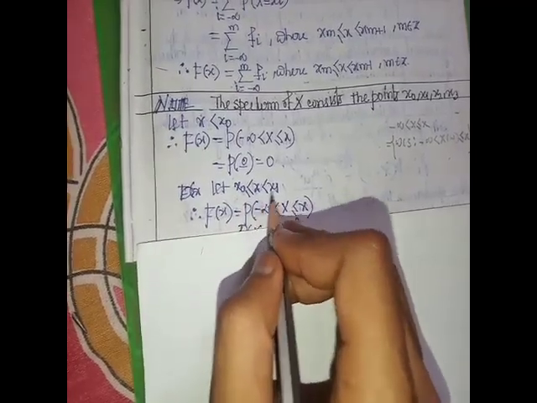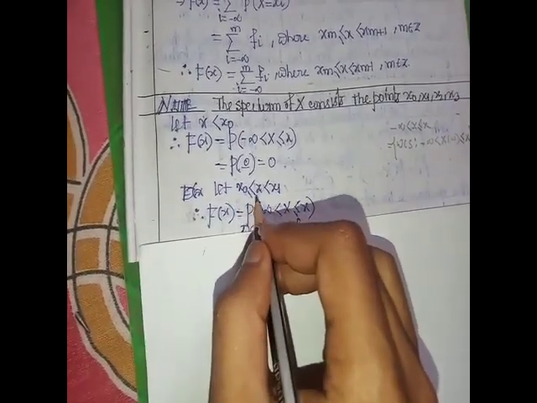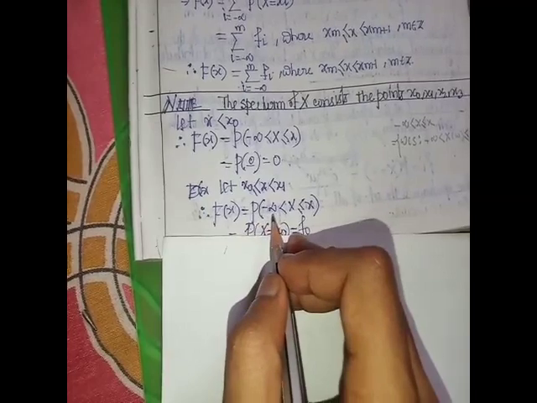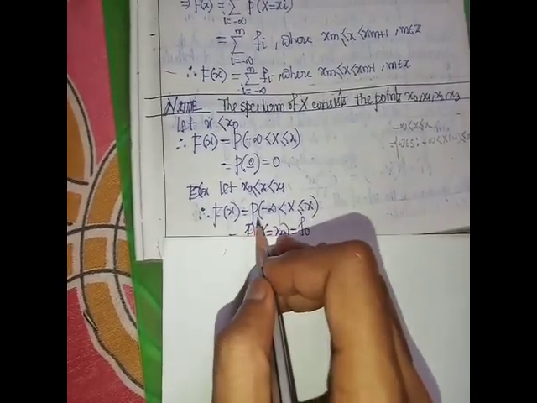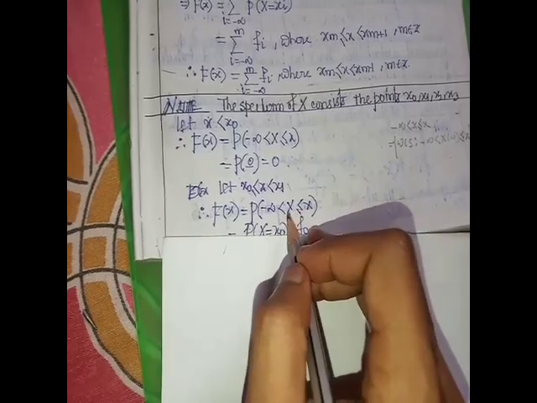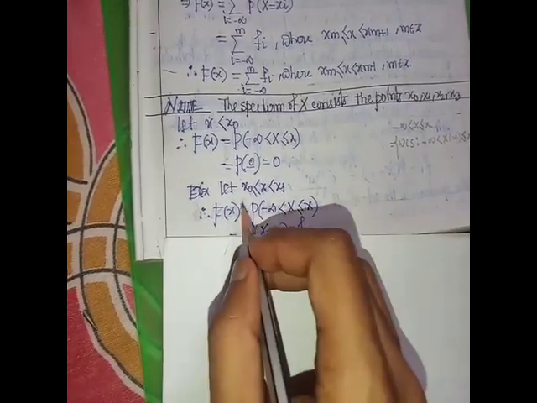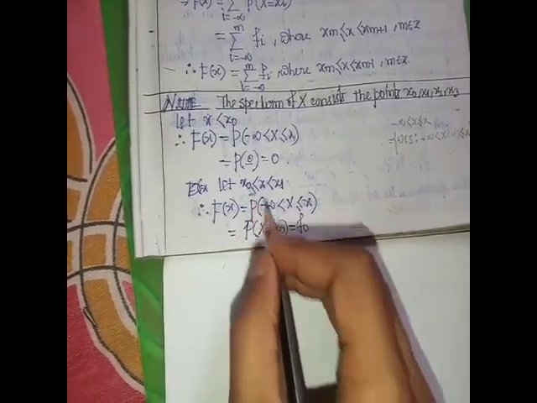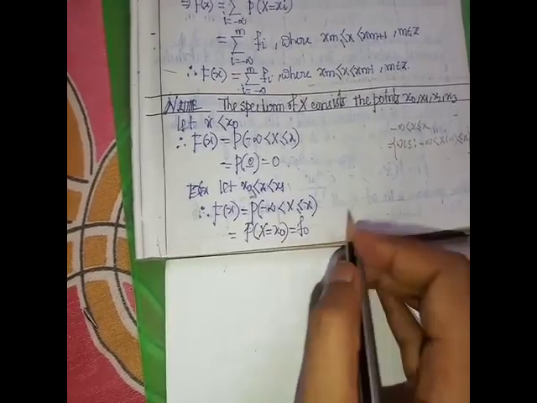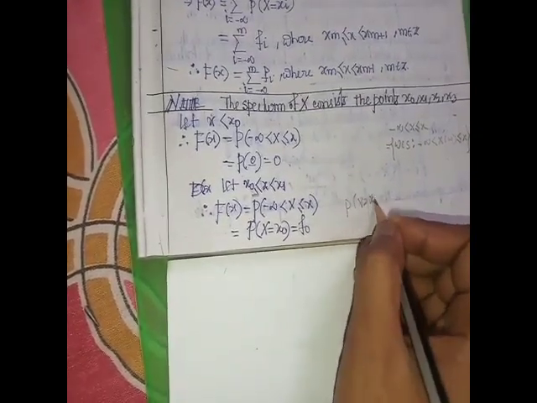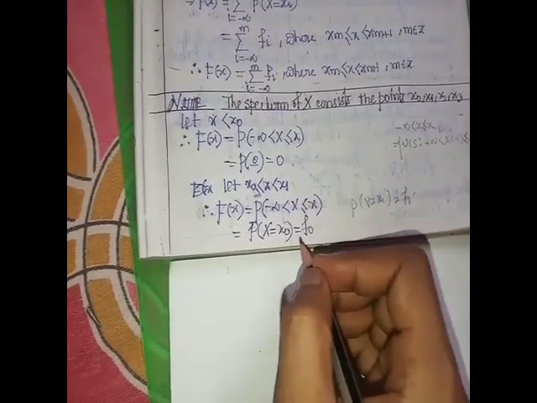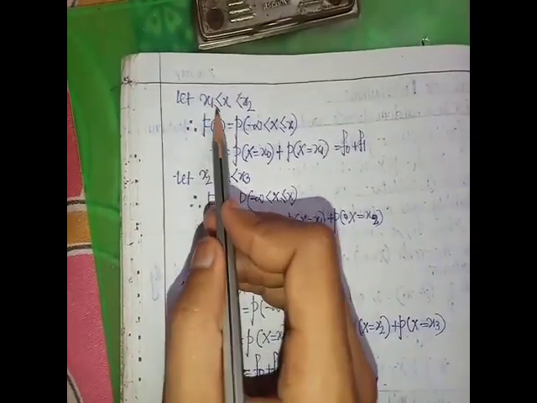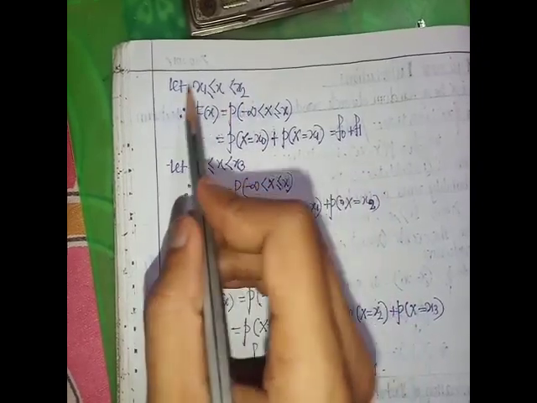Let x_0 be less than or equal to x, and x less than x_1. In this case, by the definition of the distribution function, F(x) equals the probability that X is less than or equal to x. Since x_0 is less than or equal to x and x is less than x_1, it contains one point, so the probability is that of X equal to x_0. Since the probability of X equal to x_i is f_i, this equals f_0.